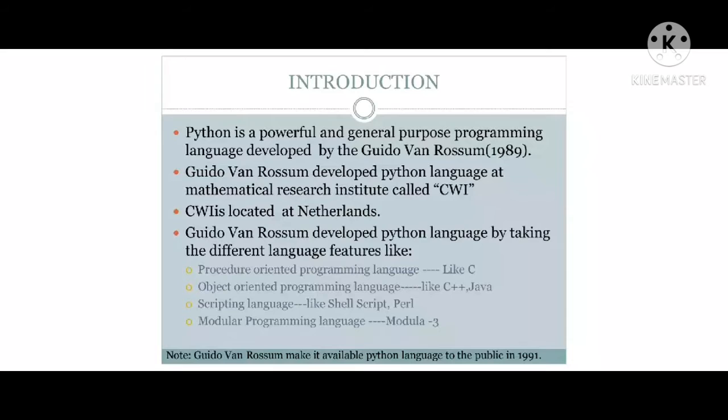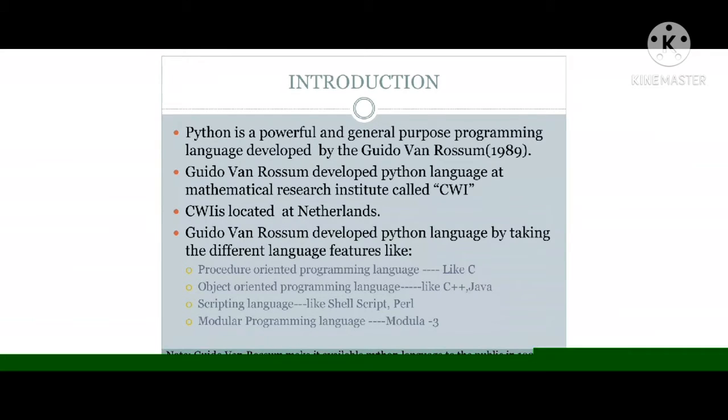He took all those features, and by taking all these features he created the Python programming language. Clear? One thing we should be clear about: the Python programming language was invented in the year 1989, but it became known to the public in the year 1991. Meaning it was invented in 1989, but it became available in 1991.